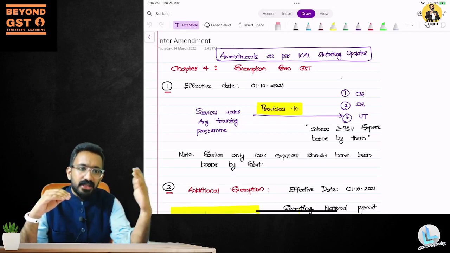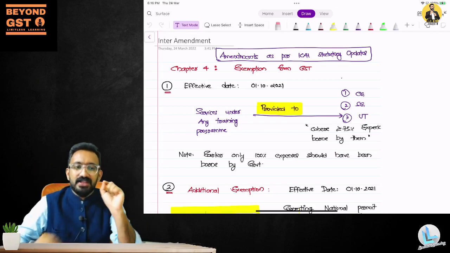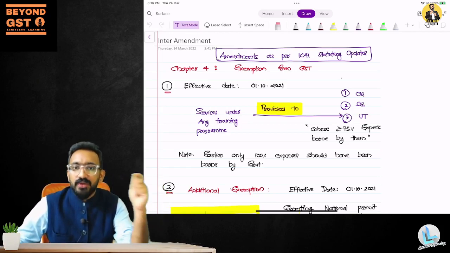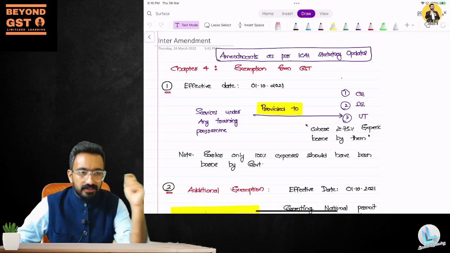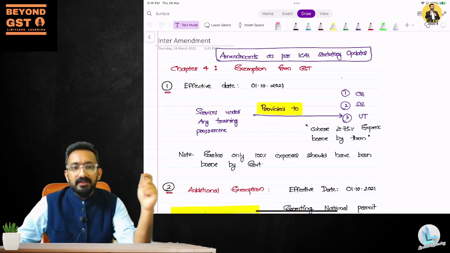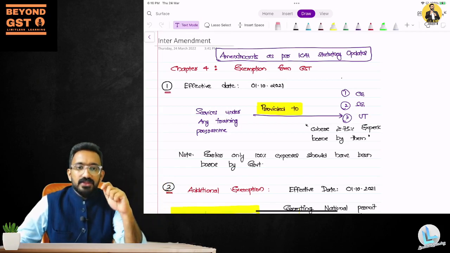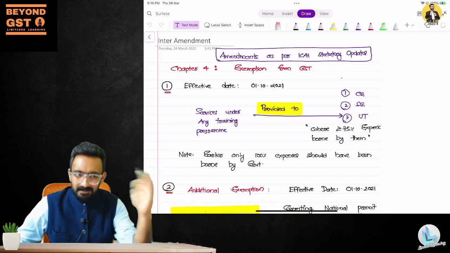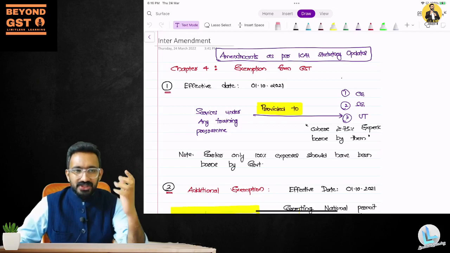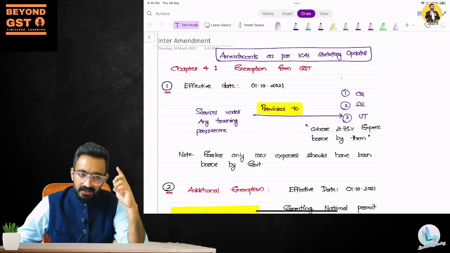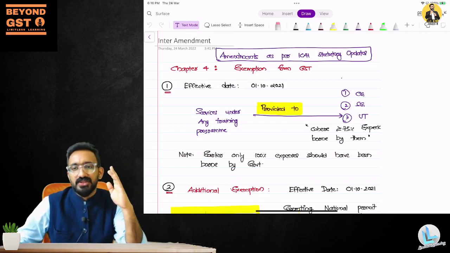But there are a few amendments that they would have given in a box, saying that this amendment has come out of Finance Act 2021. This will be effective as and when it is notified. So far, it is not notified. There are a few amendments in chapters like supply, wherein there is an additional section, but those amendments were retrospective. Then we should assume that amendments are applicable from 1st of July 2017 onwards.